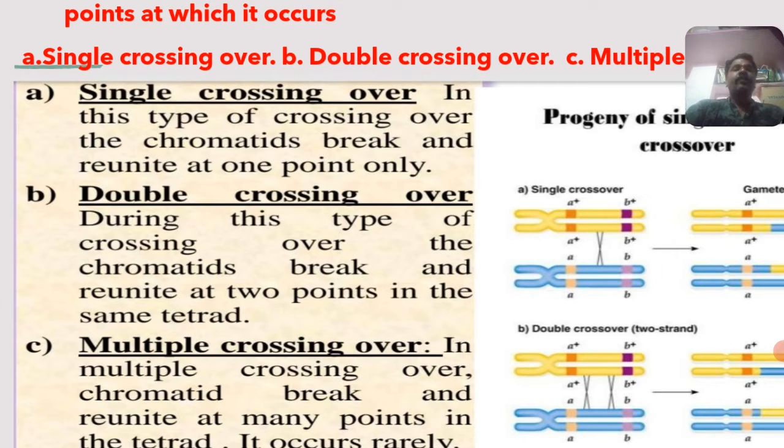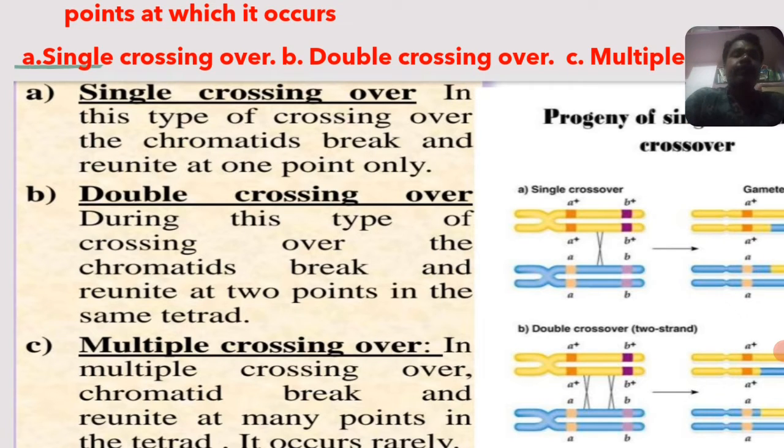Then double crossing over: during this crossing over, the chromatids break and reunite at two points, in two regions of the same tetrad. So two points in the same tetrad is called double crossing